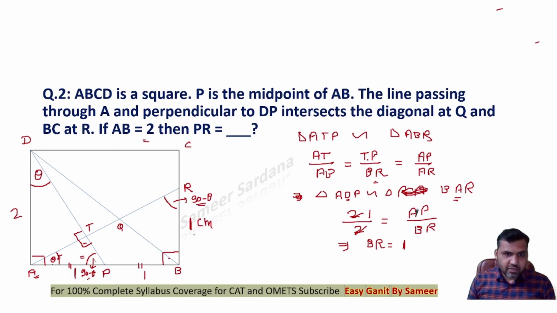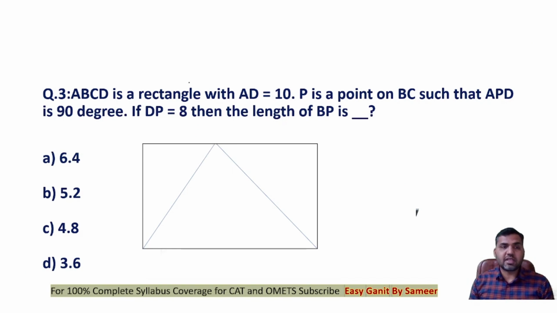Now, if we get to know that BR is 1, we are supposed to find out the length of PR. So guys, the length of PR can straight away be found by applying the Pythagoras theorem. PR would be square root of 1 plus 1, that is root 2 centimeter, and that is the correct answer to the question. So the length of PR will be root 2 centimeter. This is the correct answer to the question. Moving ahead to the next question.